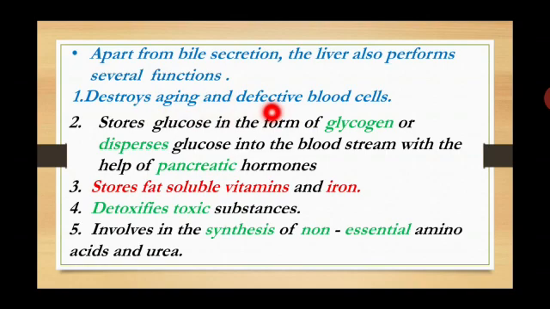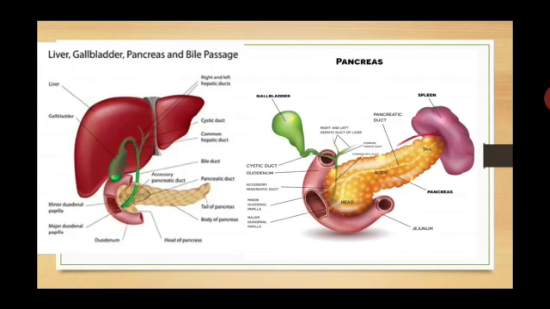Second function, storage in the form of glycogen, and when there is a need for additional energy, it is converted into glucose and supplied to the bloodstream with the help of pancreatic hormones. Third function is storing fat soluble vitamins and ions. Fourth one, detoxifies toxic substances, and involves synthesis of non-essential amino acids and urea.